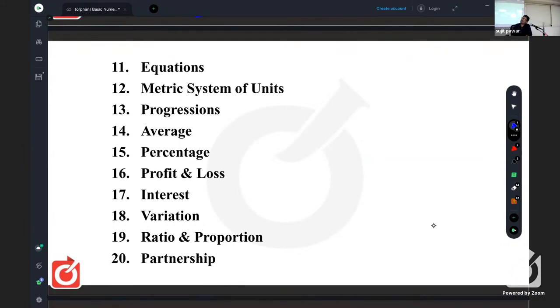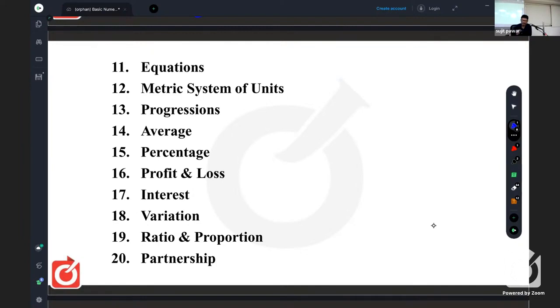Progressions is also one of the most favorite topics from the UPSC point of view. Progressions, that is arithmetic progression and geometric progression only. Even though there is harmonic progression, that is not till 10th. So that is why we have arithmetic progression and geometric progression. Is it clear? And their applications you will be asked.